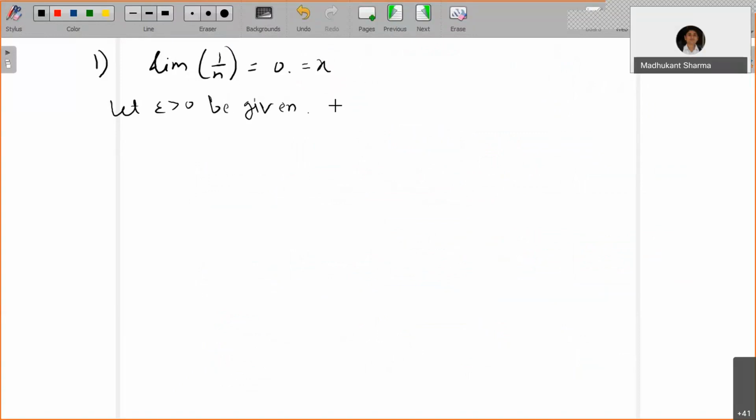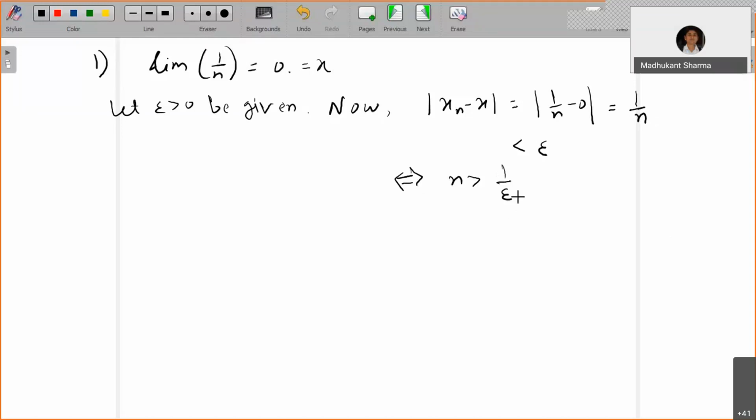So now, mod of xn minus x is mod of 1 by n minus 0, that is equal to 1 by mod n, but n is a natural number and it is positive. What you wish to do is, I wish this to be less than epsilon if and only if n is greater than 1 by epsilon.